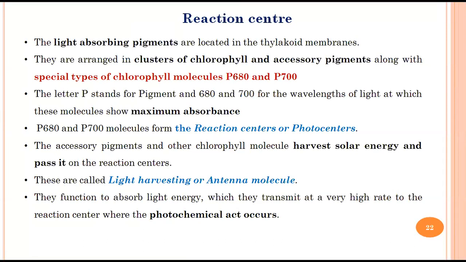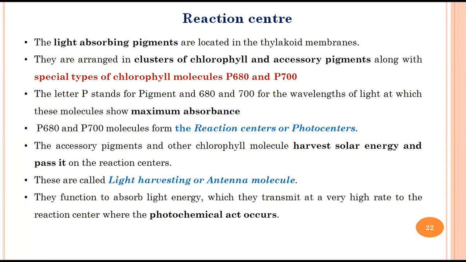Okay, so this particular chlorophyll A is the one that is actually involved in the photochemical reaction, that is the light reaction, right? So in this particular process, the other pigments that are there are clusters of chlorophylls and other kinds of chlorophylls and even accessory pigments like carotenoids. But when I talk about P680, P700, it is that one important chlorophyll A molecule which is actually carrying out the entire process.